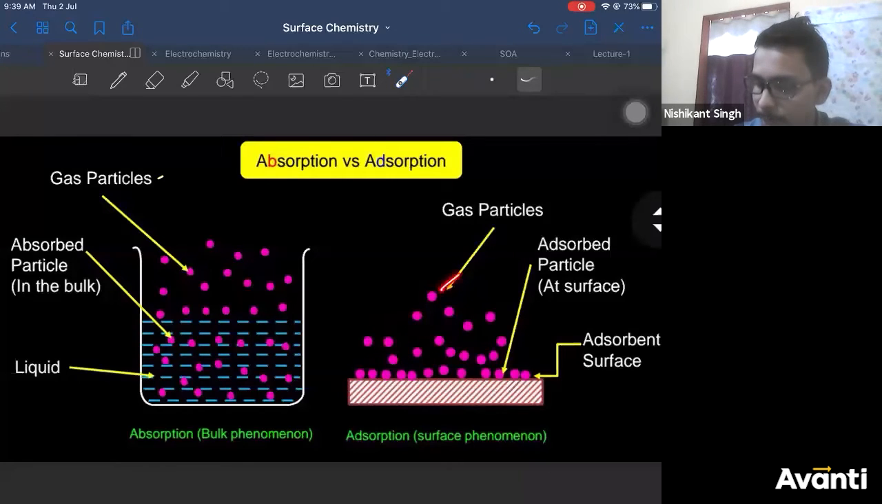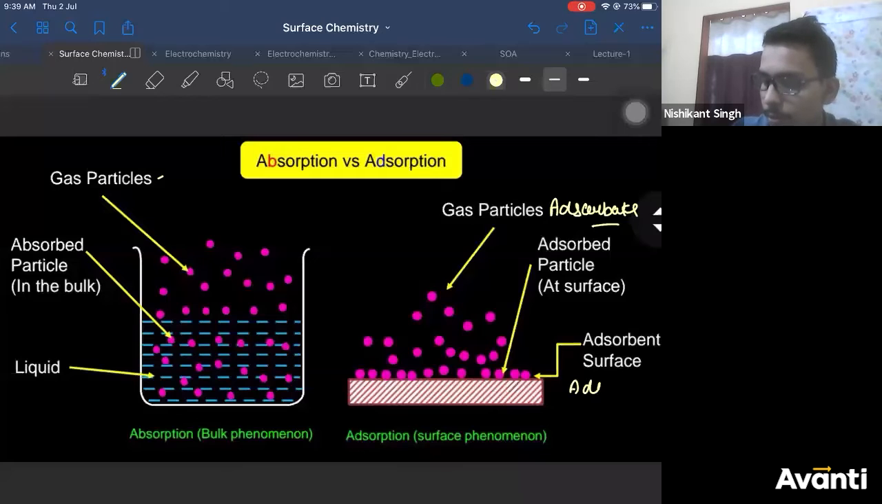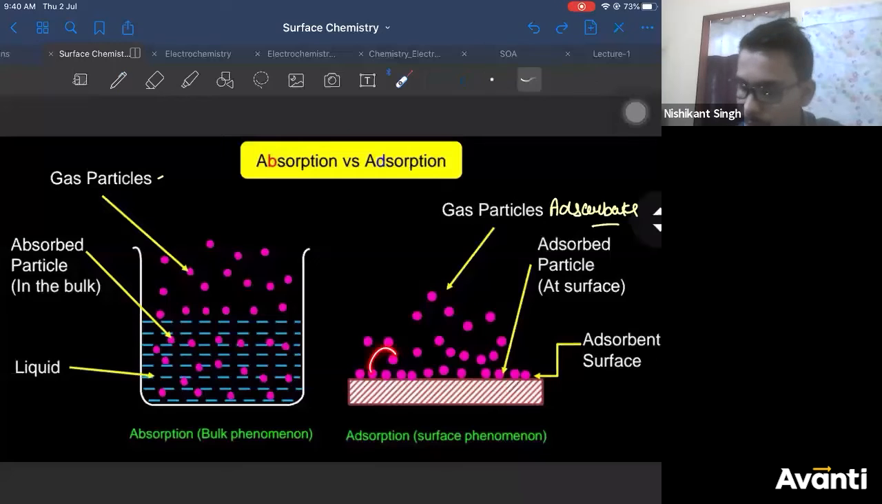So here gas particles act as your adsorbate, and your solid surface acts as your adsorbent. You can see here it's a surface phenomenon. It does not go inside. Correct?